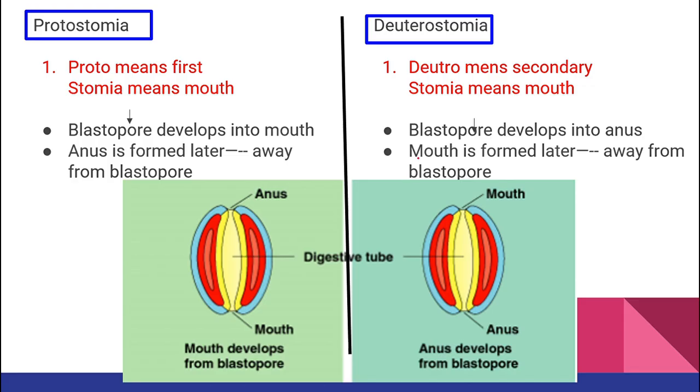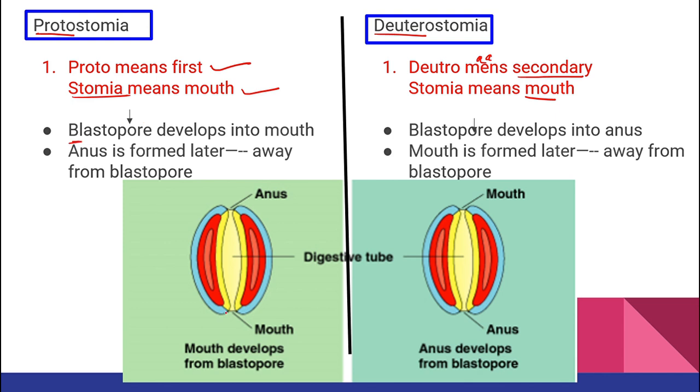Now, let's understand protostomia and deuterostomia. We are going to differentiate between them. Proto means first. Stomia means mouth. Deutero means second or secondary. Stomia means mouth, right?